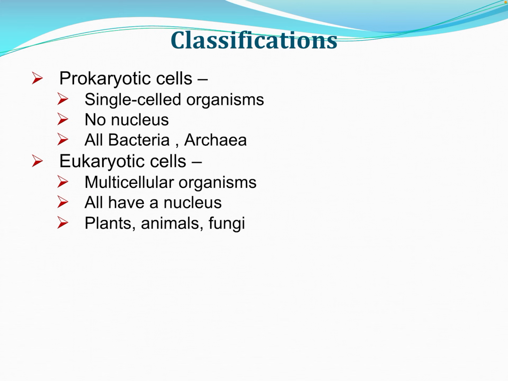Examples are bacteria, archaea, etc. Whereas eukaryotic cells are found in multicellular organisms. There is a clearly defined nuclear membrane and nucleus present in eukaryotic cells. And examples of eukaryotic cells include plants, animals, fungi, etc.